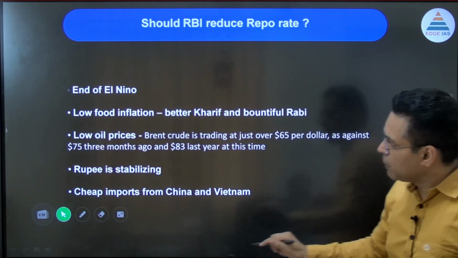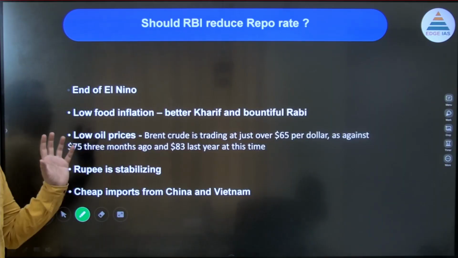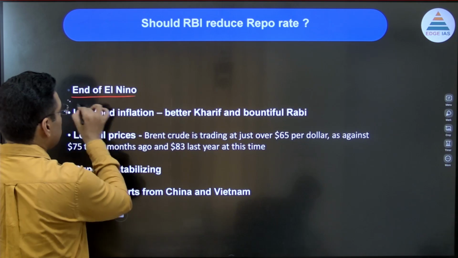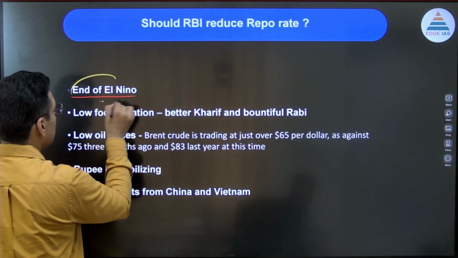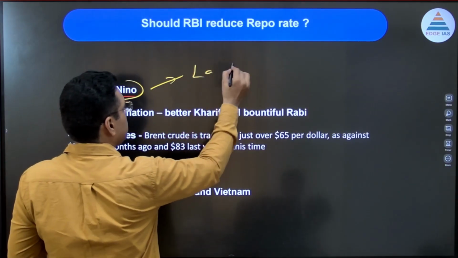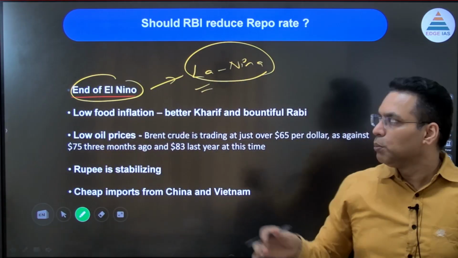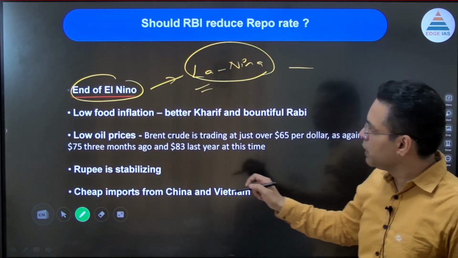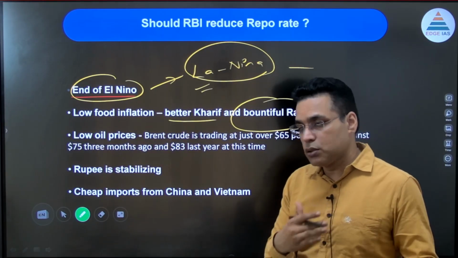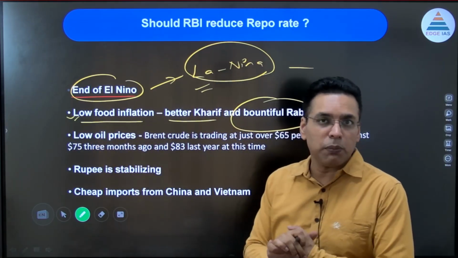Now, should RBI reduce the repo rate? Here there are factors which are positive. For example, the end of El Nino. El Nino has ended, and that has led to another situation, La Nina. La Nina is the opposite of El Nino. That means the monsoon will be favorable, and because of that, there is a better Kharif crop and the Rabi crop will also be good. The Kharif crop that has come in is good, and we are expecting a good Rabi. Then low food inflation, because food supply will remain intact.